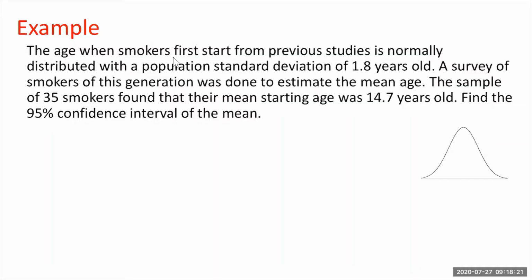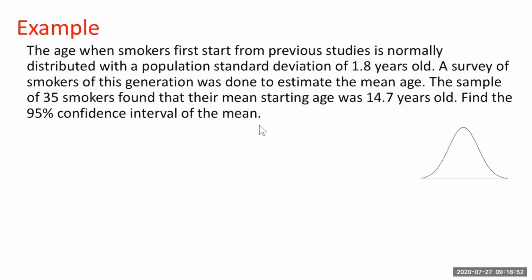The age when smokers first start from a previous study is normally distributed with a population standard deviation of 1.8 years old. A survey of smokers of this generation was done to estimate the mean age. The sample of 35 smokers found that their mean starting age was 14.7 years old. Find the 95% confidence interval for the mean.